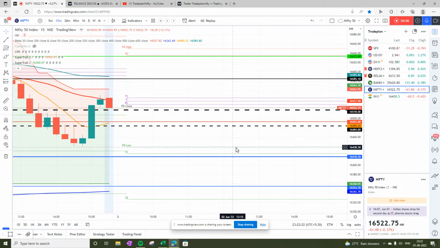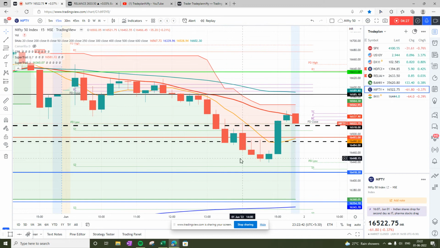So tomorrow the idea is sell on rise in the zone of 16440 to 16540 with a stop loss at 16581 for a target of 16354.